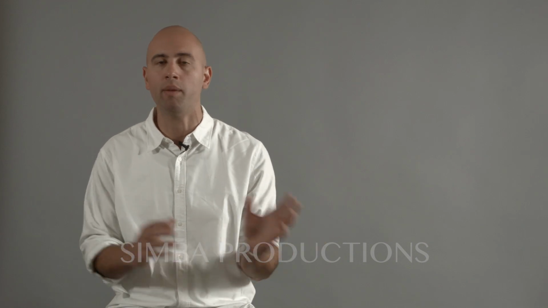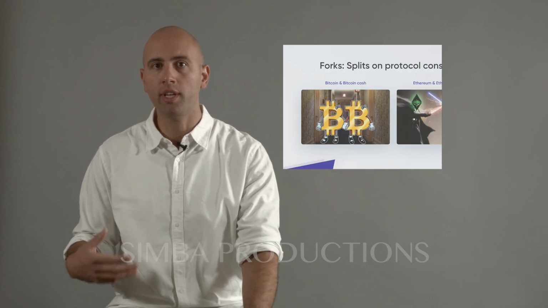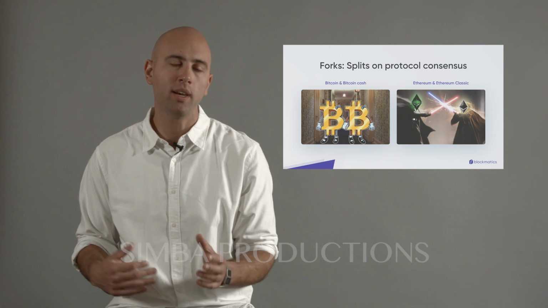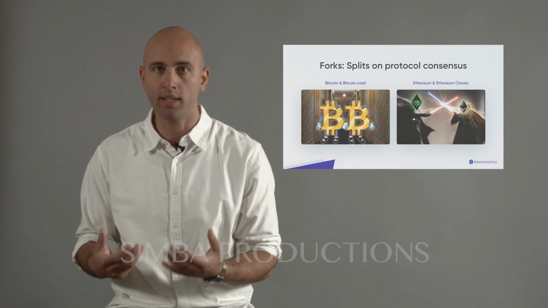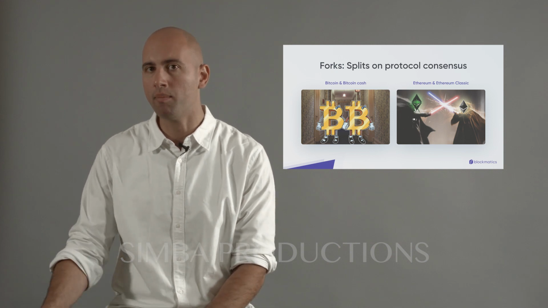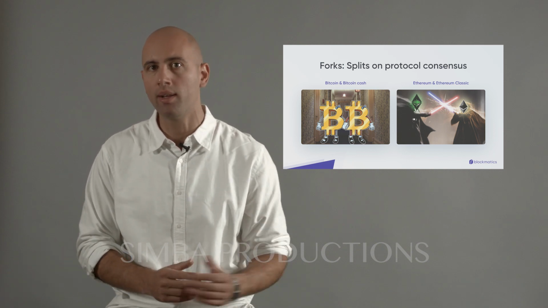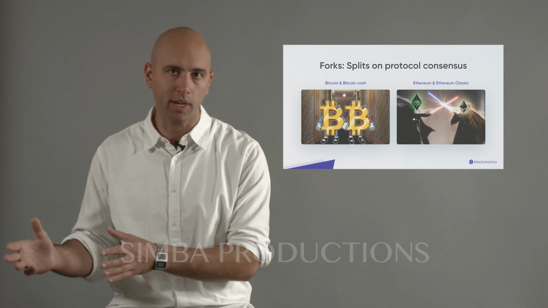And that indeed did happen both in Bitcoin, that there's now Bitcoin and Bitcoin Cash. It happened in Ethereum, that now there are two versions, Ethereum and Ethereum Classic. And in both of these instances, it was because there was some change that was rolled out where not everybody was on board with that change. In the case of Bitcoin, it was because there was a proposal to increase the block size. That is, how many transactions can be in a single block. So a lot of participants in the network wanted to increase that from 1 megabyte to 8 megabytes. A lot of the other participants wanted to still stick to the same 1 megabyte limit. So the 8 megabyte version became Bitcoin Cash.